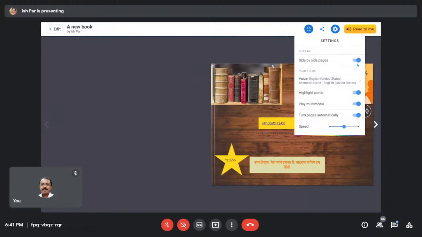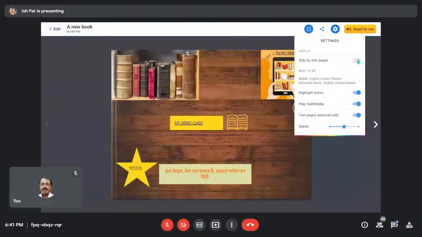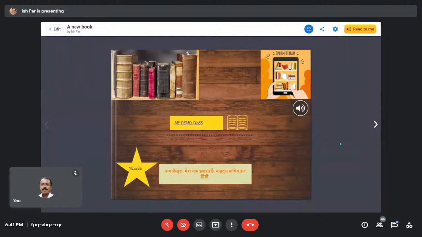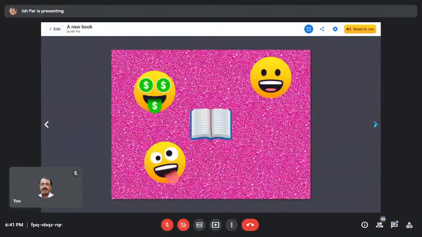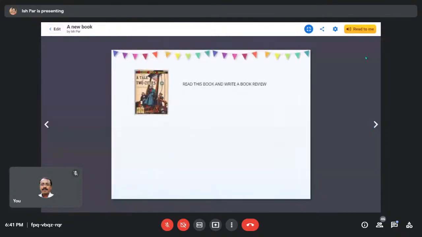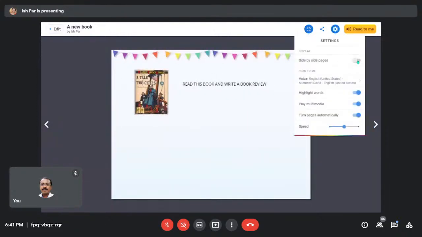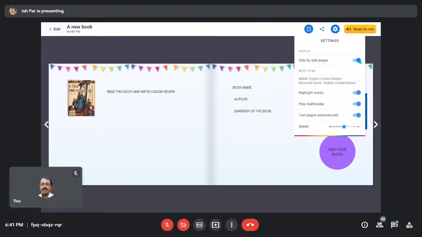Now you want side by side, the way it was flipping, opening one by one. If you don't want that, it will open single way. See, this is the first page, this is second, this is third, and this is fourth. This is how it works. So whenever you're talking about a book, I think side by side pages give a nice impression. Now voice.